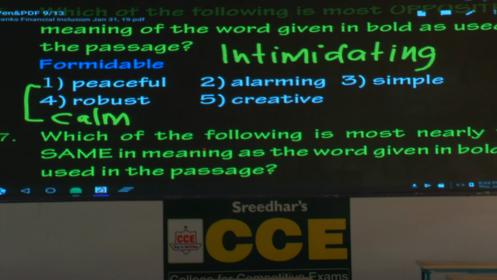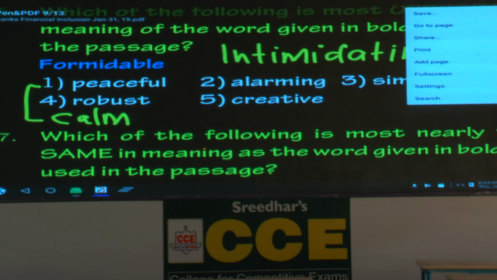What is the answer? Third option, simple. But literally speaking, you don't come across the word simple. Literally, opposite of formidable, either peaceful or calm. But what is the combination? Formidable work, simple work. So, what is the answer? The third option is the answer.